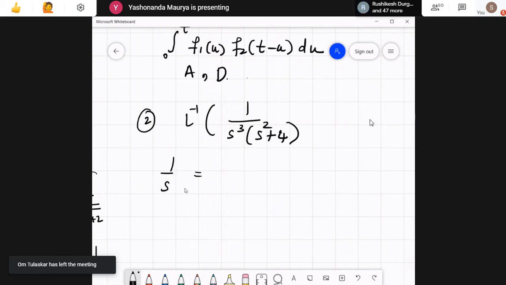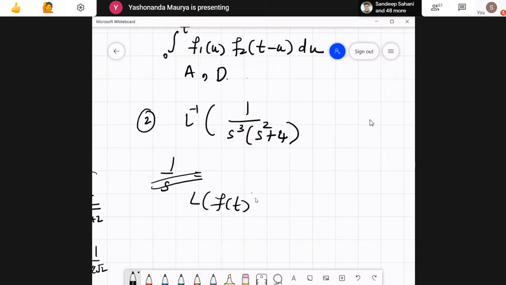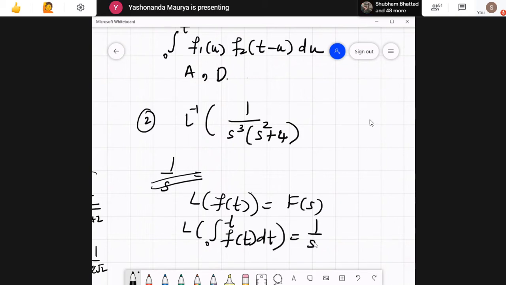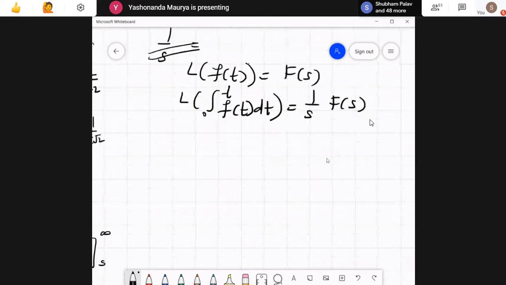How this 1 by s is related to functions: what we know is, if Laplace of f of t is nothing but F of s, then Laplace of integral f of t dt is nothing but 1 by s F of s. So the same idea, this property, can be used over here.